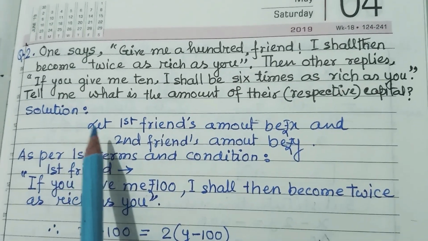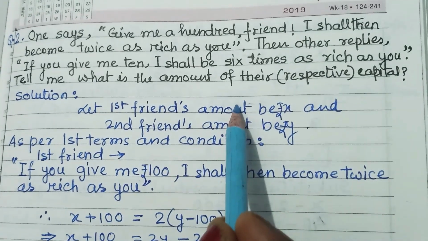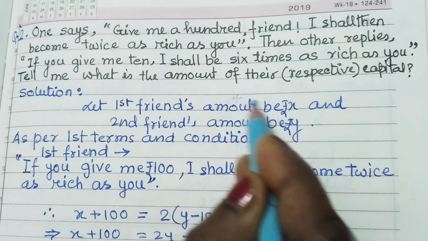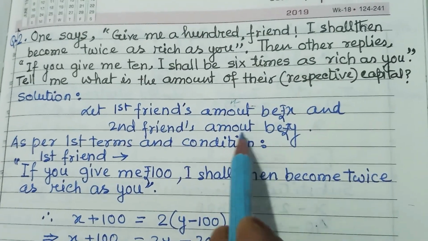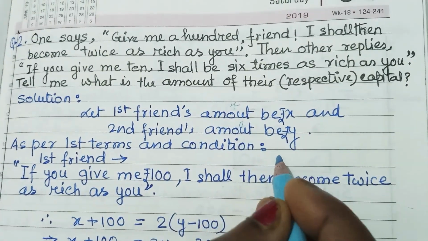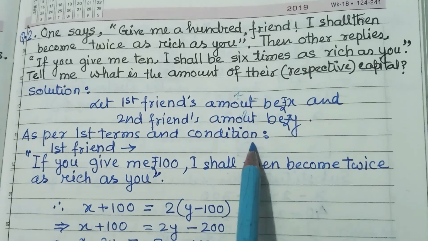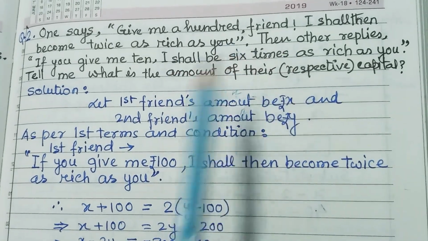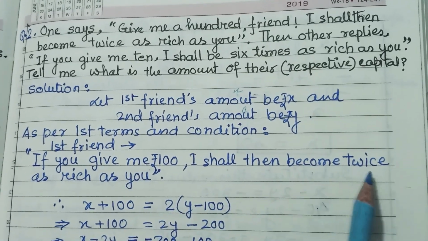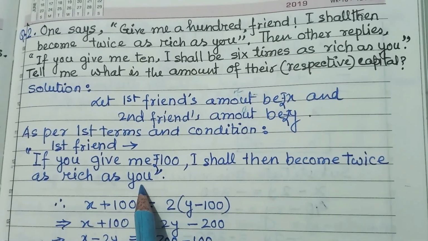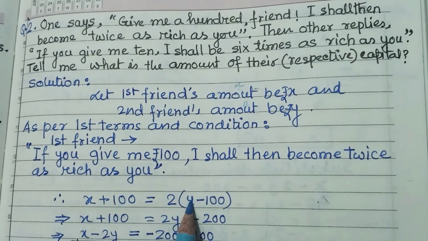Now, let first friend's amount be rupees x and the second friend's amount be y. As for the first term and condition, first friend, what he has told? Give me 100. I shall then become twice as rich as you. So, x plus 100. It is x and it is y.